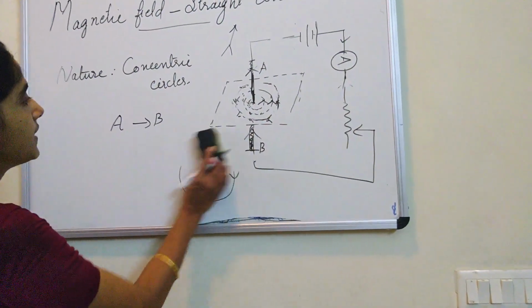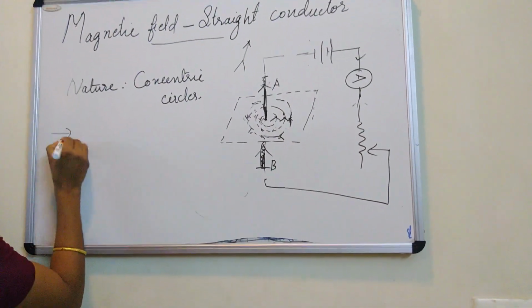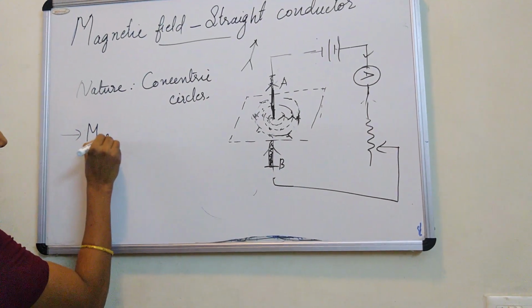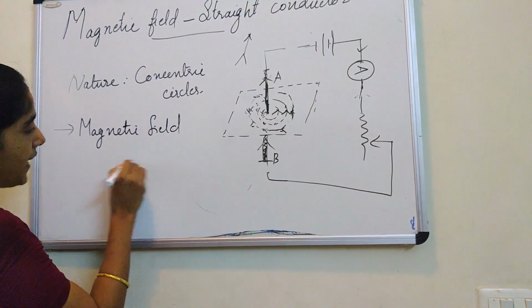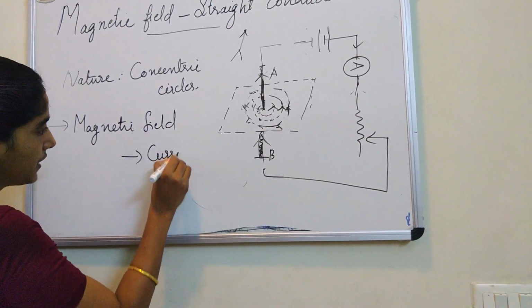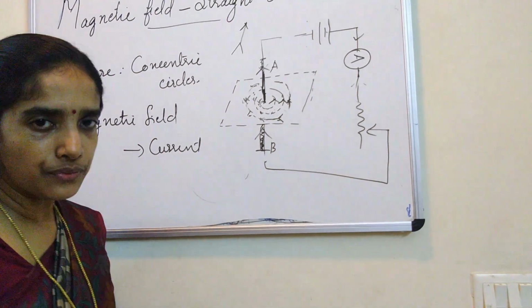So let us see the conclusion. First, the nature is like this. And second, we studied the relation between the magnetic field and current. What we observed: when current reverses, the direction of magnetic field also reverses.